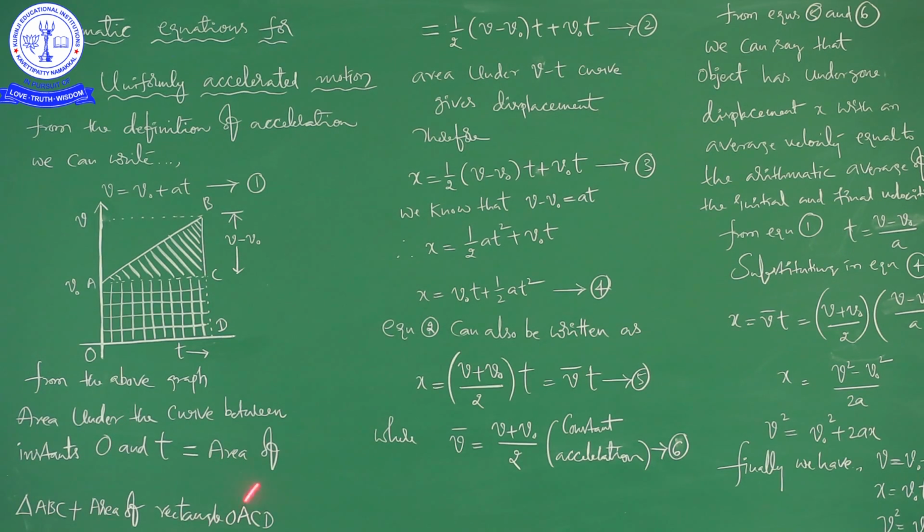So, what we are doing here, we are calculating area under this curve. So, area under this curve is the area of this triangle plus area of this rectangle. Area under this curve between instants 0 and t is equal to area of triangle ABC plus area of rectangle OACD. You know the formula of area of triangle, that is half into base into height. You know the formula of area of rectangle, that is length into breadth.